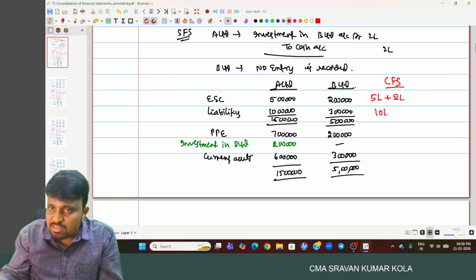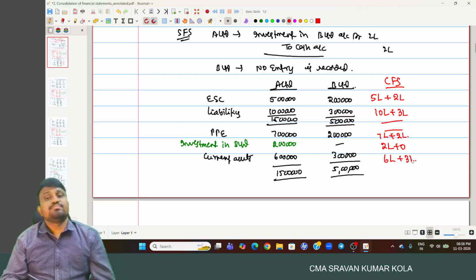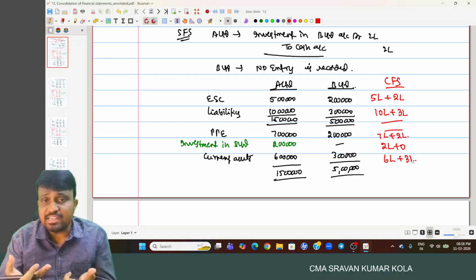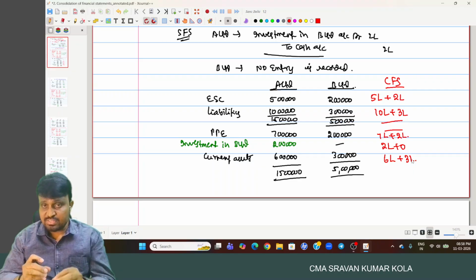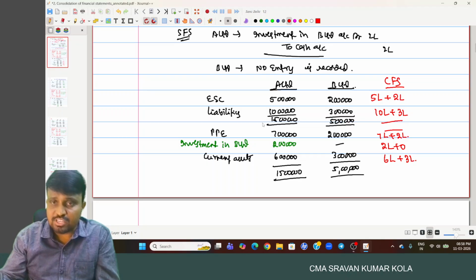A Limited liabilities plus B Limited liabilities. PPE, A Limited PPE plus B Limited PPE. A Limited investment plus B Limited investment. And A Limited current assets plus B Limited current assets. Aggregating each and every item on a line by line basis by way of eliminating similar nature of transactions.